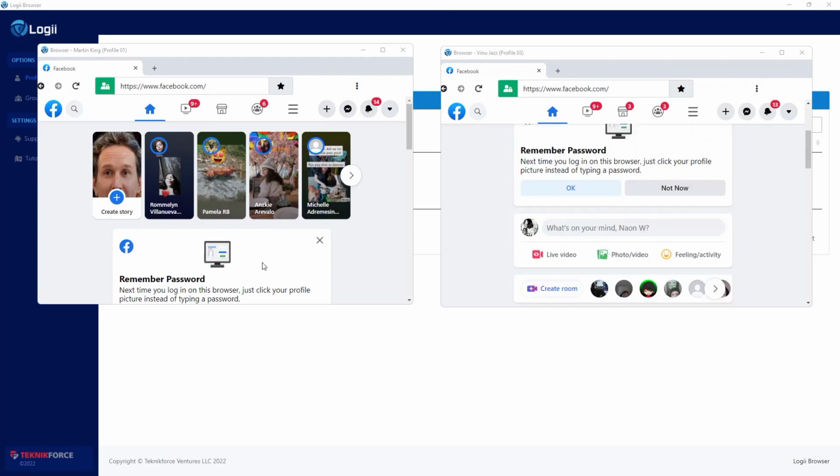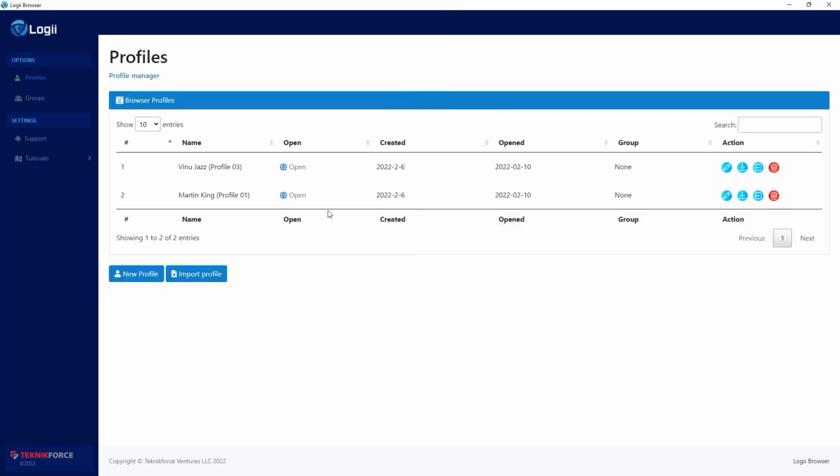You can put any type of content that you want and you can create as many profiles as you want. You can connect them to proxies, you can connect them to different networks and log in from anywhere in the world you want into any software. Facebook, Google, Twitter, LinkedIn, no matter what you're using, you can do that.